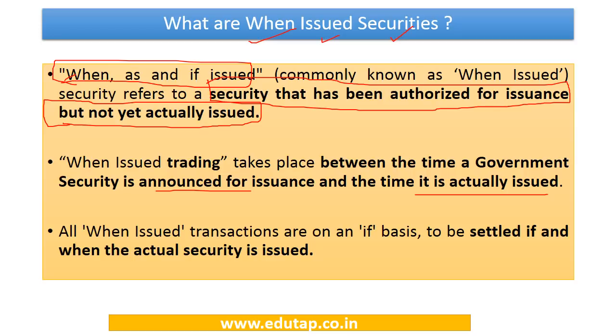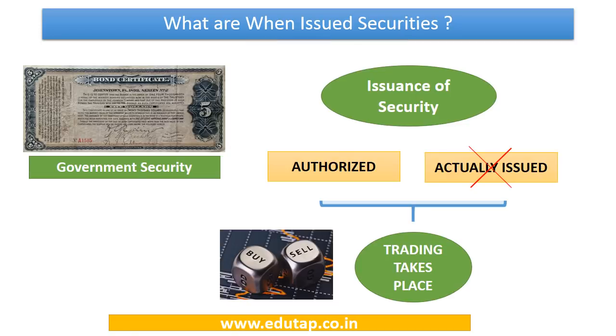So you are utilizing the time between these two events and you are doing trading between these two events. So this is when issued trading. Now the trading and the transactions which happen in these when issued securities are to be settled on an if basis, that is, they are to be settled if and when the actual security is issued. So only on the actual issuance of the security are the transactions going to be settled. So this is about the settlement of these securities. So this is the bird's eye view of the definition of when issued securities.